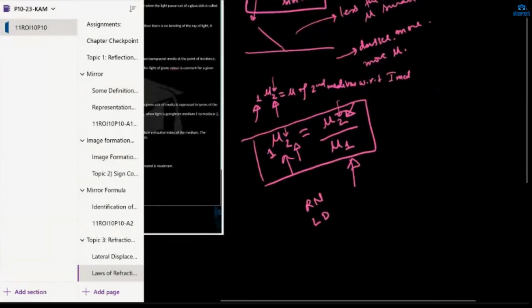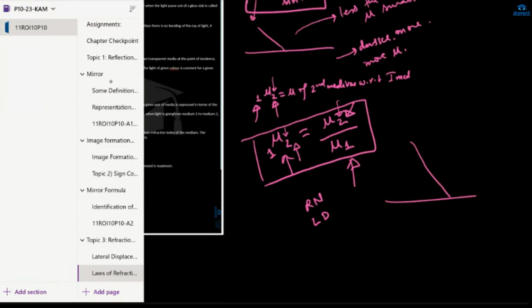More the refractive index, more it will get refracted, meaning more it will bend towards the normal. If it is bending towards the normal, it means the velocity of the light is decreasing. So the velocity of light is inversely proportional to the refractive index.